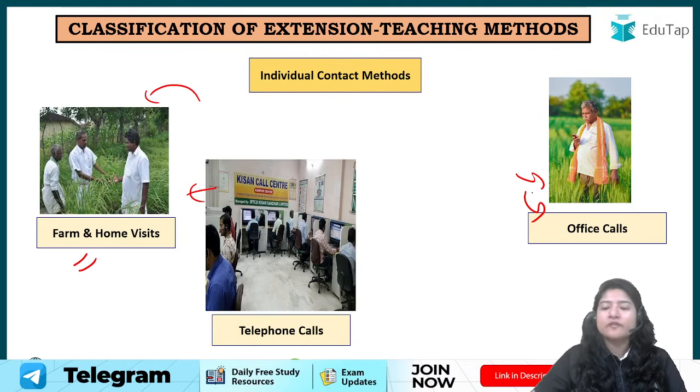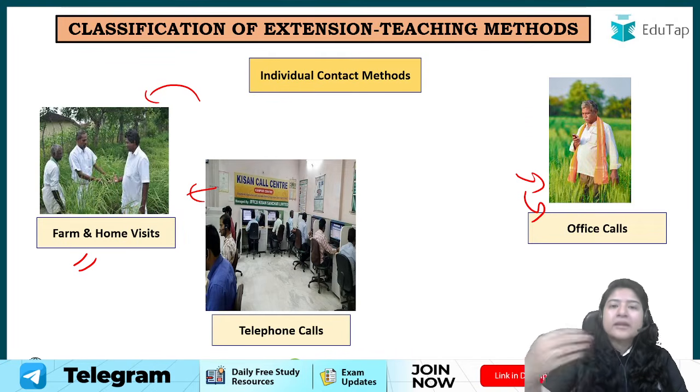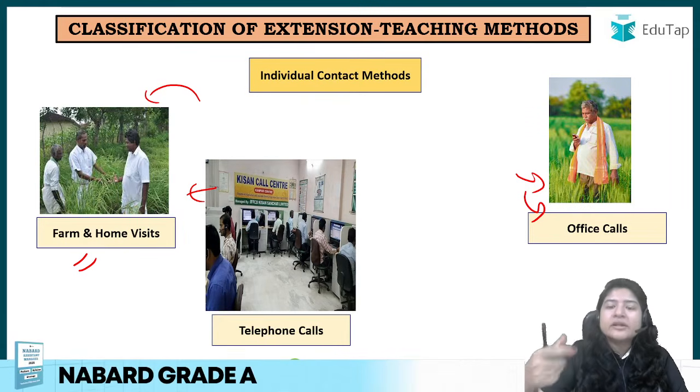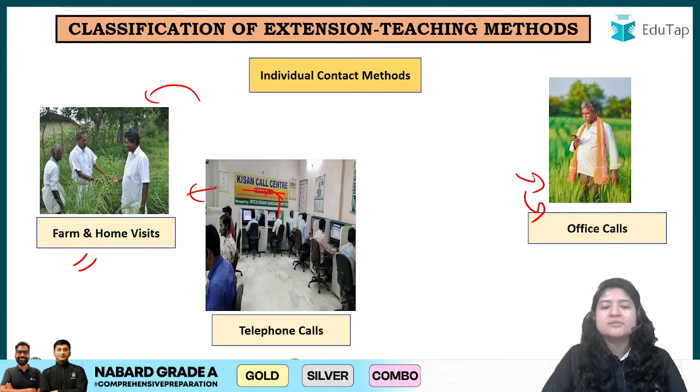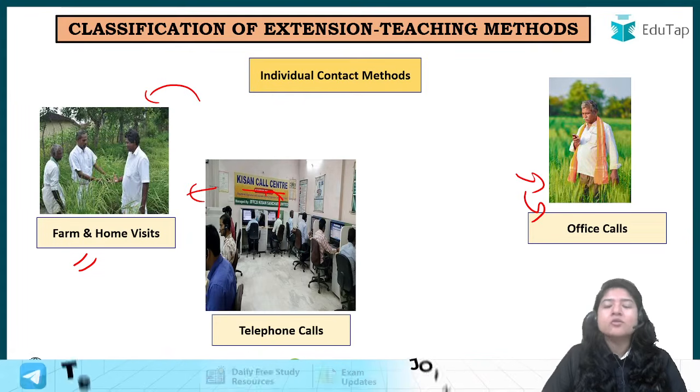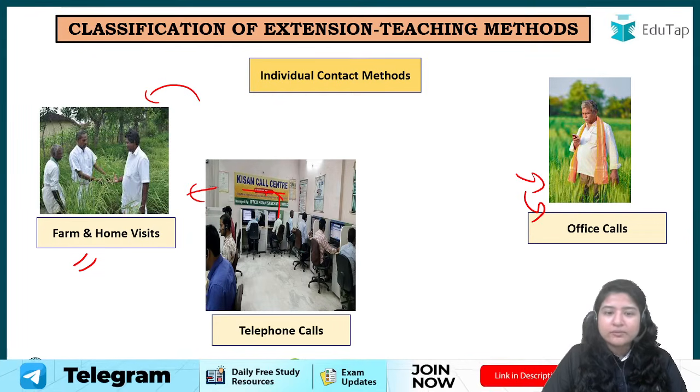Please keep in mind, office calls have been run since extension education started in India, but now, with time, the government is trying to bring more and more ease, and that is how they have introduced Kisan Call Centers. So basically these act as call centers only, but this is specifically for farmers, where whatever problem or query a farmer has, he can call on the landline number of the Kisan Call Center, and ask his doubt, and there would be a customer executive assigned who would answer or give a solution for that particular question.